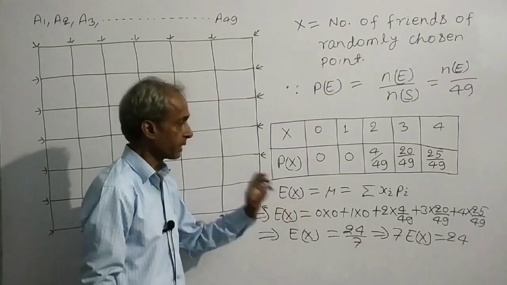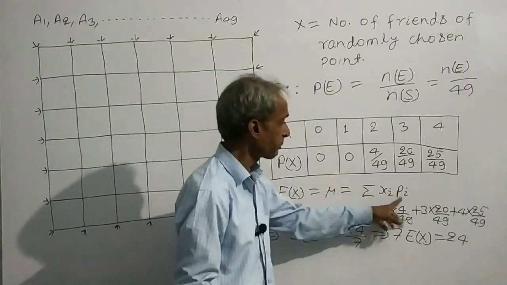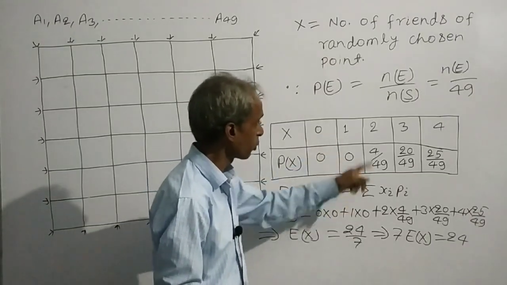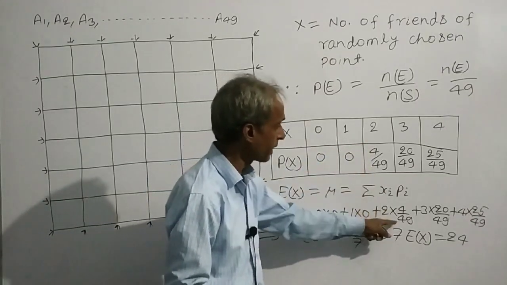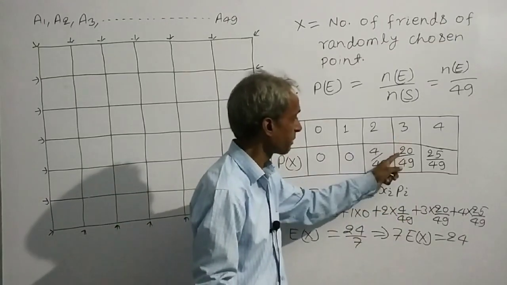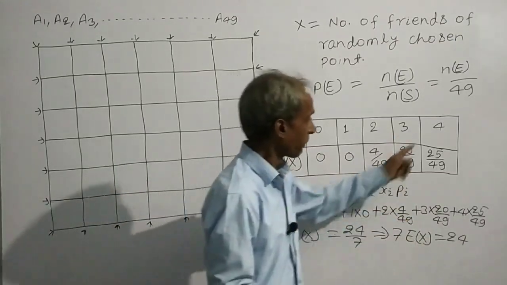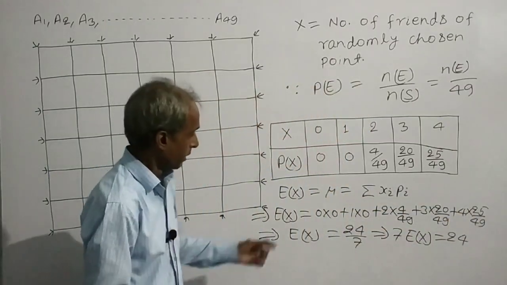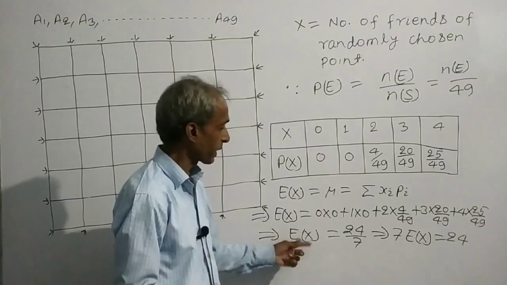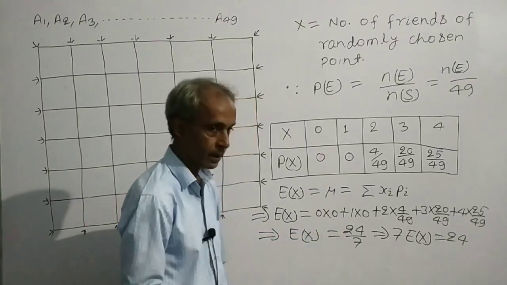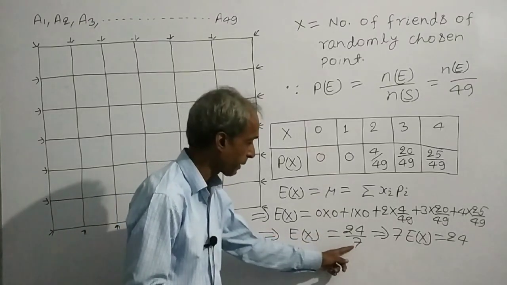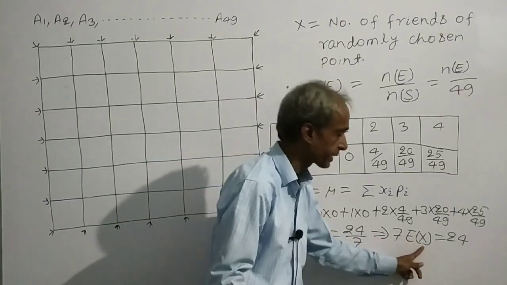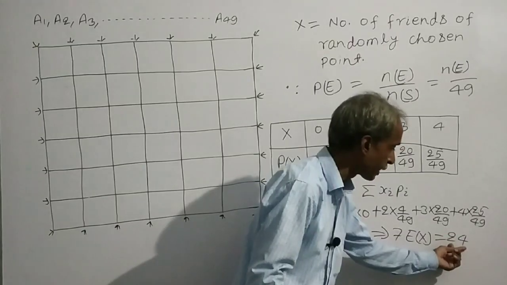Expectation of x is equal to sigma xi pi. That means 0 times 0 plus 1 times 0 plus 2 times 4 by 49 plus 3 times 20 by 49 plus 4 times 25 by 49. This implies expectation of x is equal to 24 by 7. When we shift this 7 to the left hand side, we get 7 times expectation of x is equal to 24.